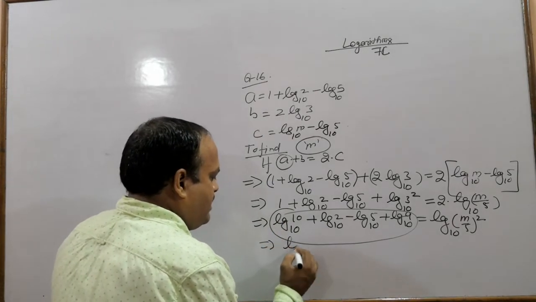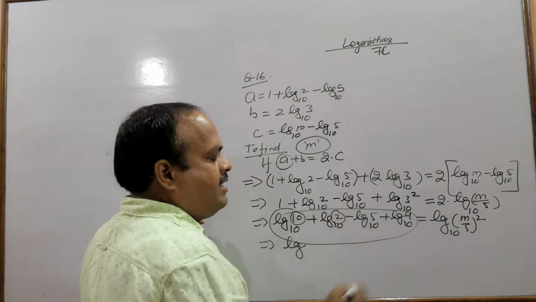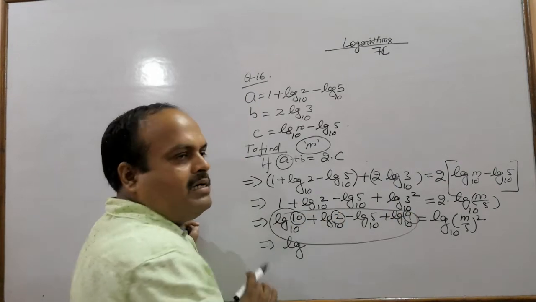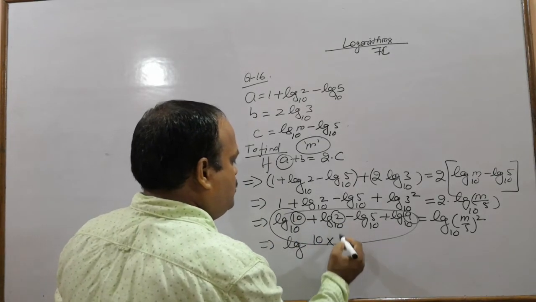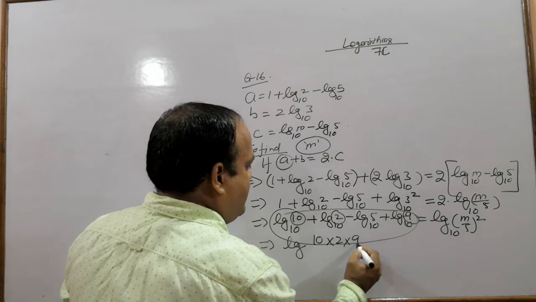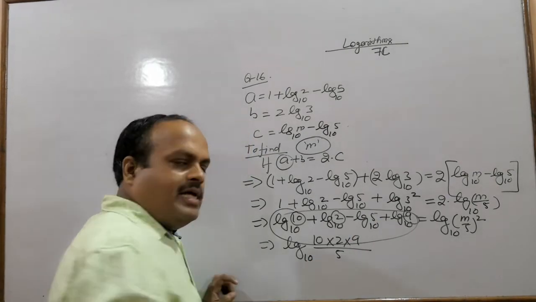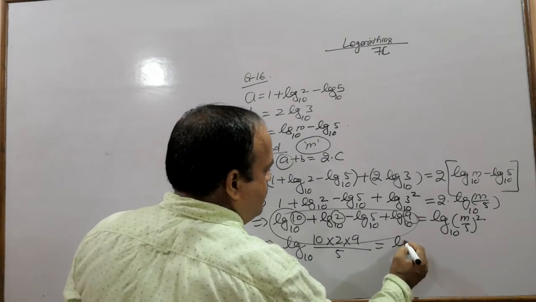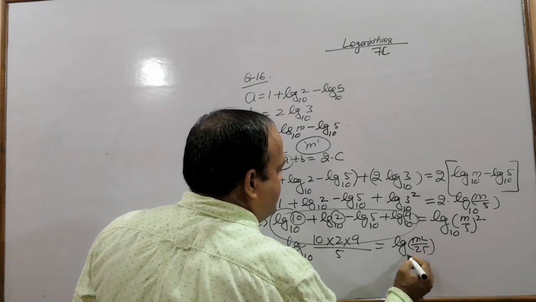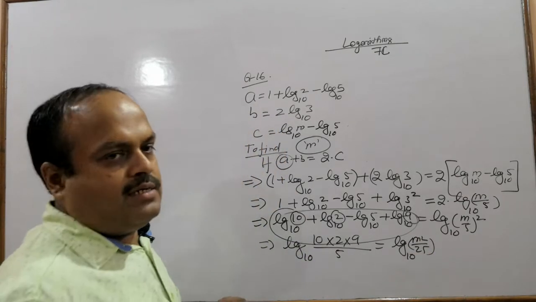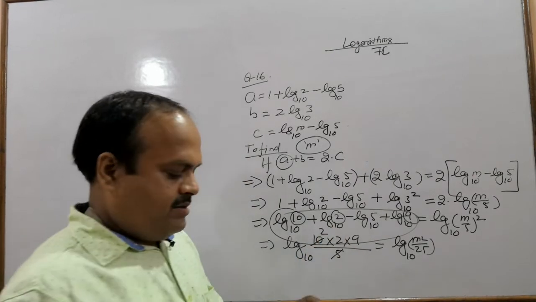कैसे? log ये और ये सभी प्लस हैं. So we will multiply the numbers. 10 into 2 into 9 upon 5 to the base 10 equals to log m square upon 25 to the base 10. 5 2 ja 10.